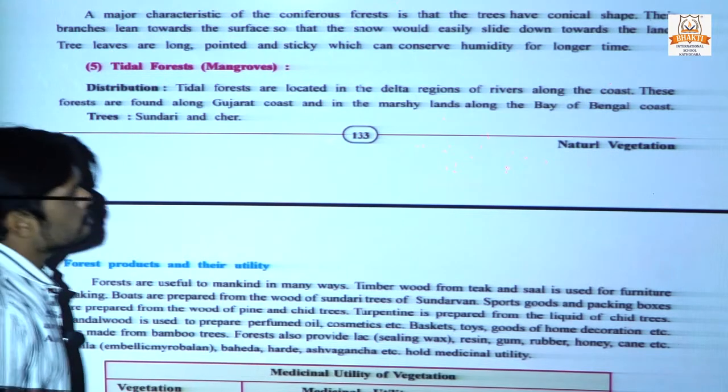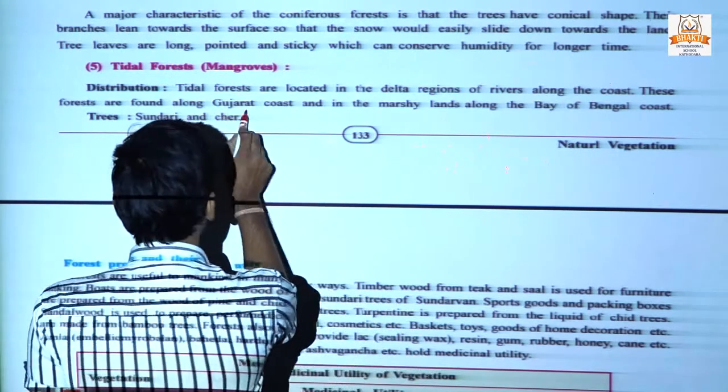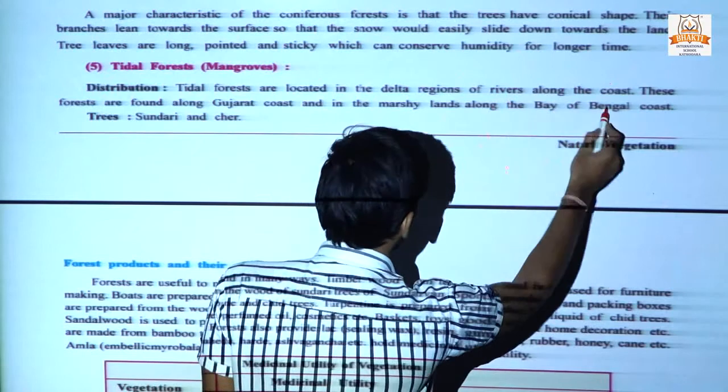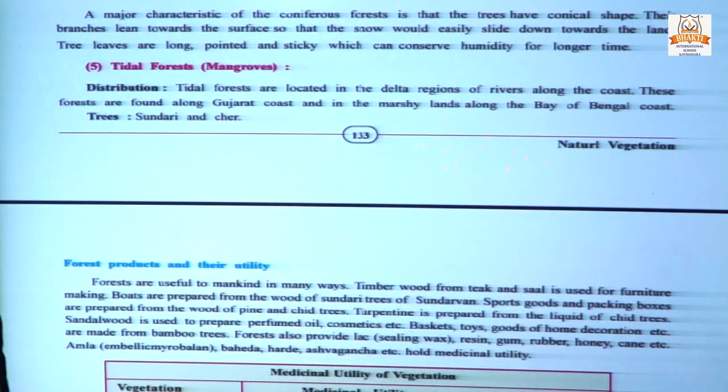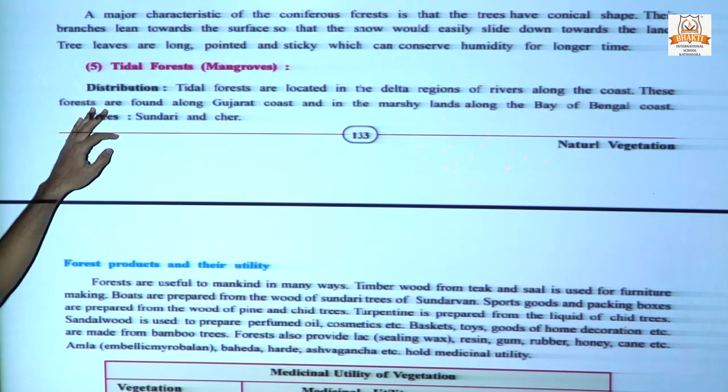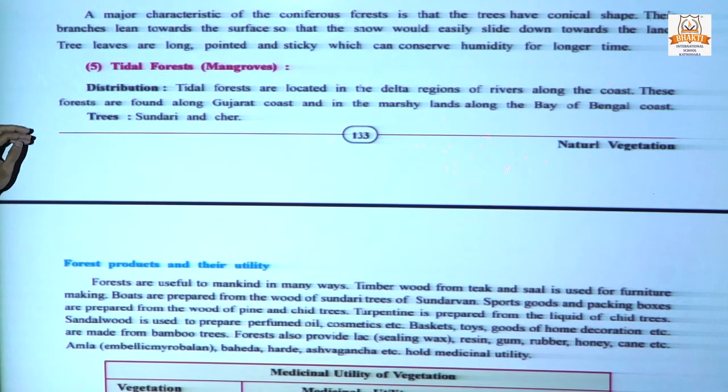On the Gujarat coast the amount is very less, but most of it can be seen at the Bay of Bengal coast, because the Ganga made a delta region there.